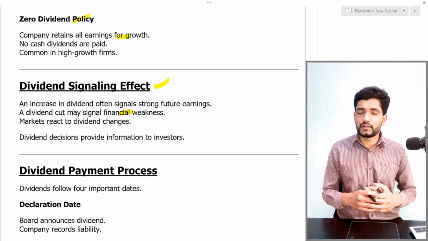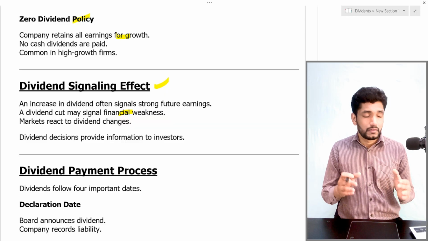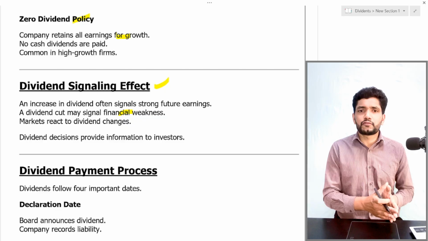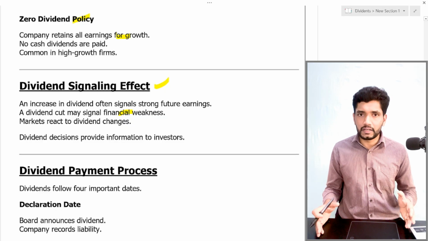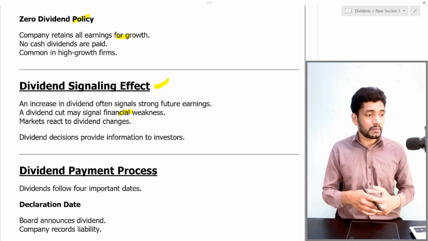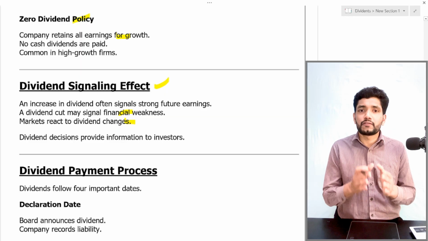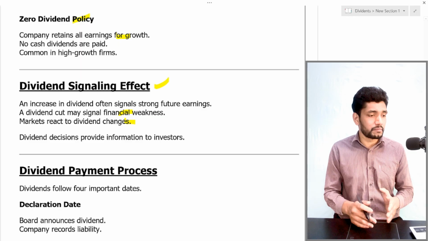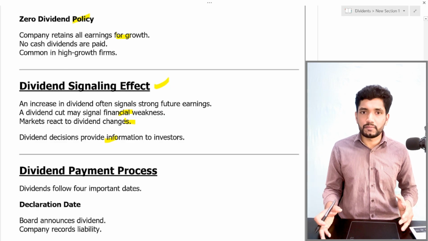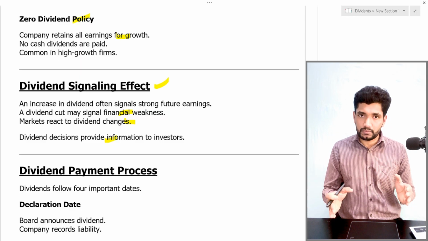If a company is normally paying a regular dividend and increases the dividend, definitely this will indicate the strong financial status of the company. If the company cuts its dividend, it may signal a weak financial status or weak liquidity status. So based on the dividend policy, the stock market will react in stock prices. The dividend decision provides information to investors. It provides some investment advice to investors, so based on that, the investor will choose the investment also.